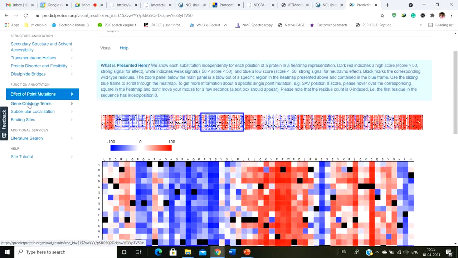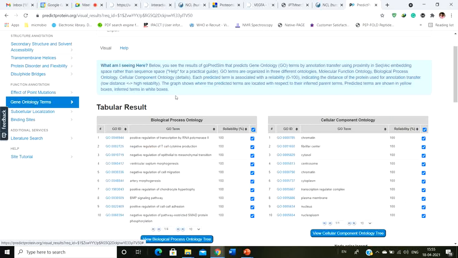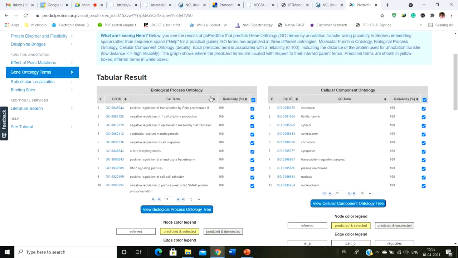Now after the point mutation, you have the gene ontology terms, that means the biological process and the role of this particular protein. This has a role of positive regulation of transcription by RNA-pol2, and a negative regulation of T cell cytokine production. And what's the reliability score? The reliability score is 100. That means they are 100% sure that this is the exact role of this particular protein.